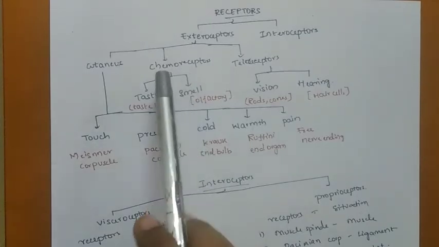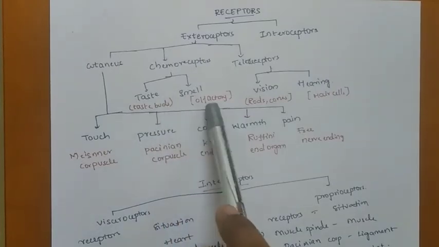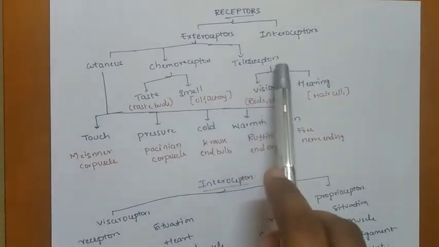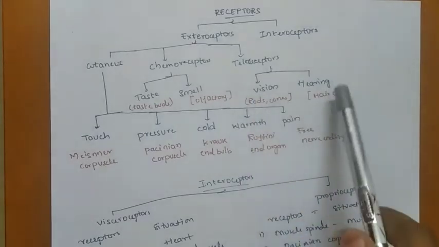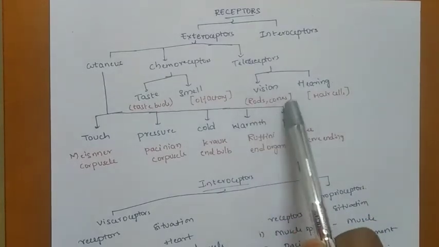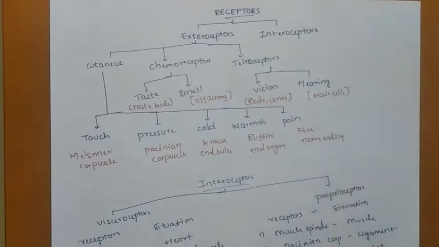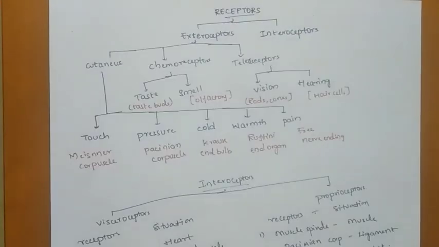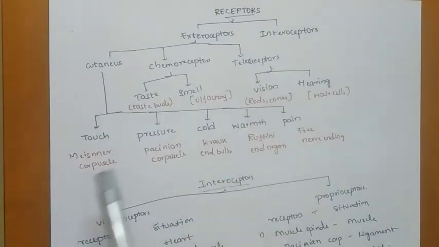And coming to chemoreceptors, taste and smell. For taste we have taste buds, and for smell, olfactory receptors. And telereceptors. Telereceptors are the receptors which respond to the stimulus that is coming from far away from the body, like vision and hearing. So for vision we have cones and rods in the retina, and for hearing, hair cells in the organ of Corti. So chemoreceptors, telereceptors and cutaneous receptors, these are the exteroceptors.